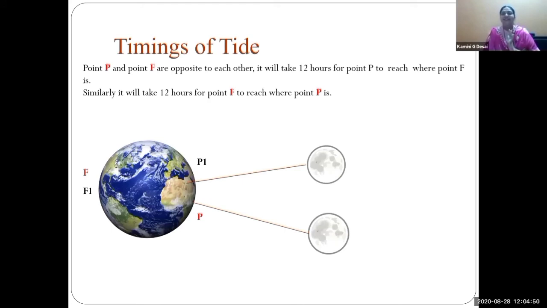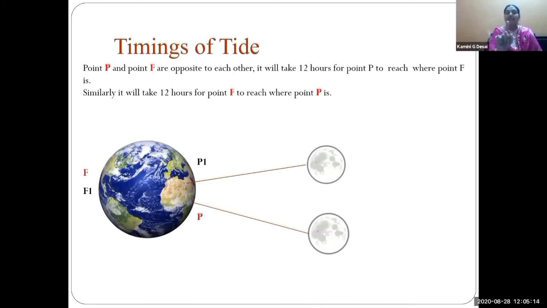Moon is also one, but it is the position. See the position. The moon revolves around, and that is why it takes 25 minutes more to reach point F. So P will go to F, our Earth will go in 12 hours.